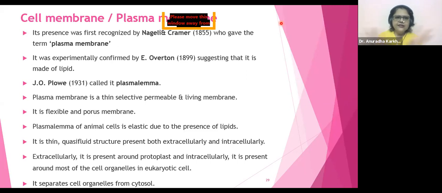So you understood this cell membrane or plasma membrane, whatever we have done till now. Anyone having any confusion in their minds, beta? We'll go ahead. Any doubt with any of the points mentioned over here?